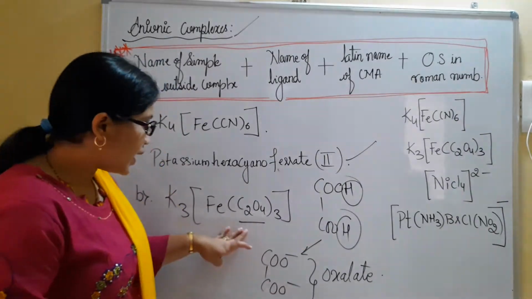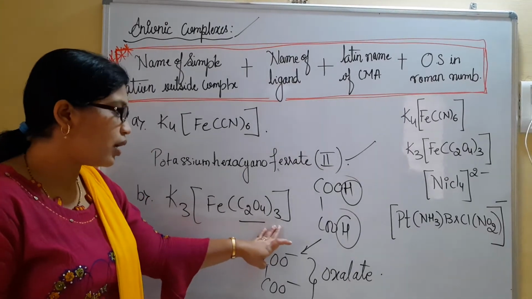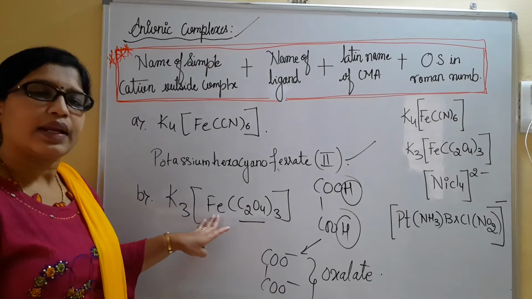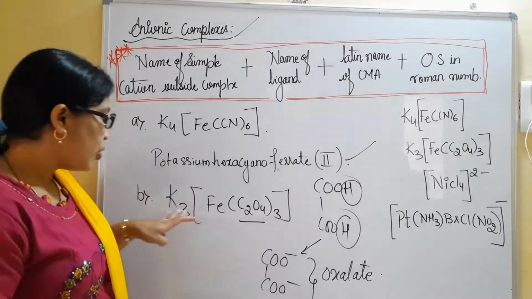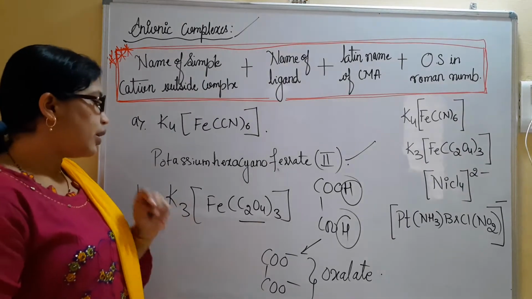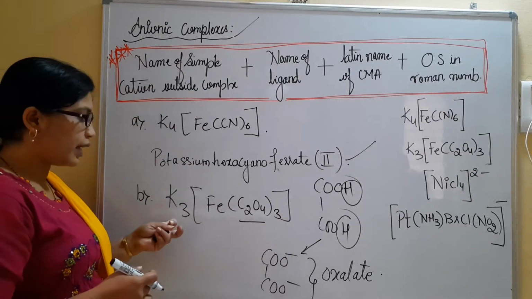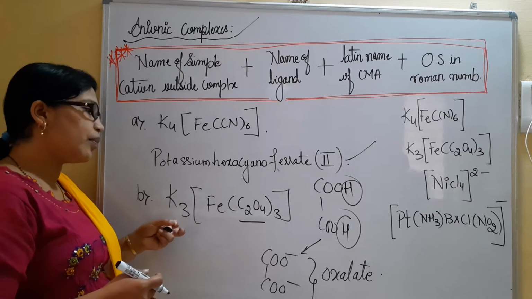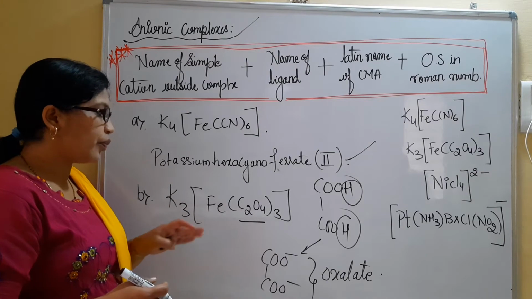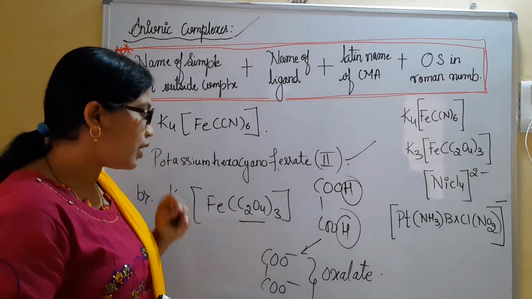So this is the oxalate ion here. How many oxalate ions are present? There are 3 oxalate ions directly bonded to the central metal atom, along with potassium as a counter ion. Now as per the rules, it should be named K3, again potassium we have to name. Now we are supposed to check the oxidation state for this one. Then we have oxalate ion, 3 in number.